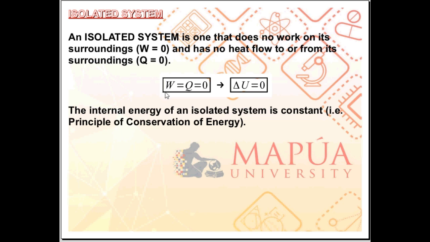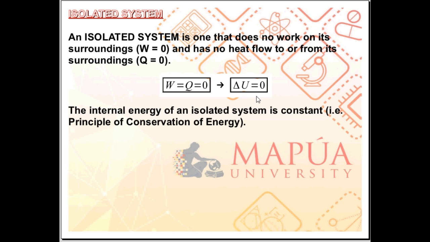Since W and Q are 0, delta U, which is equal to Q minus W, is 0 minus 0, so delta U is equal to 0. So if the problem tells you the system is isolated, automatically delta U is 0. The internal energy of the system does not change.